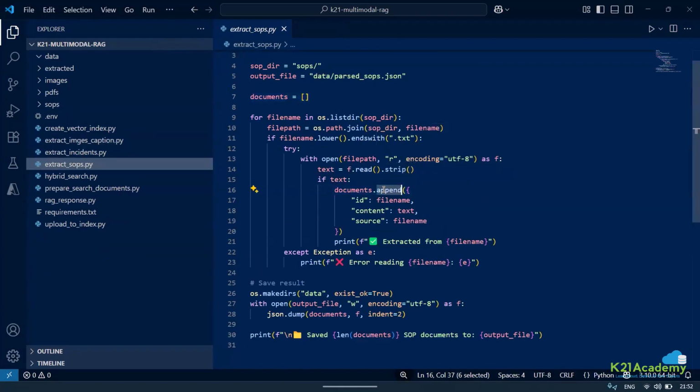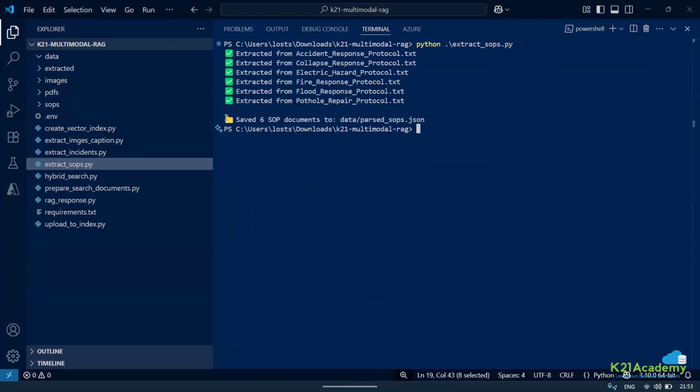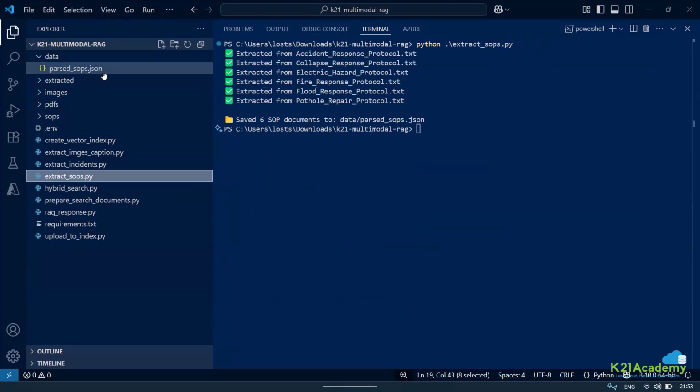Just see the appending in the document the first time with the file name. For the source, if you want to remove it, you can. This is the same, ID and source. So I'm giving an ID, then the text content as text, and then the file name. Let me run this Python, extract SOP. It is going to extract everything in JSON format.